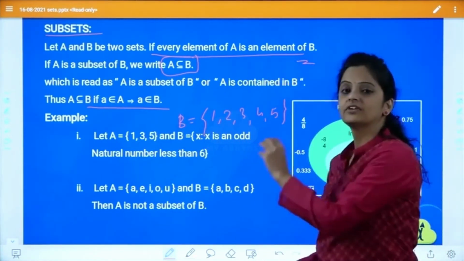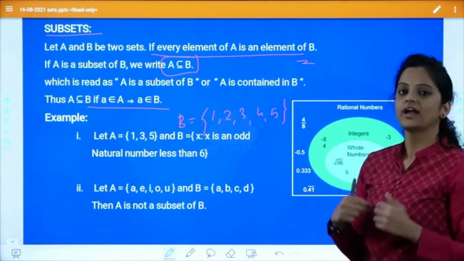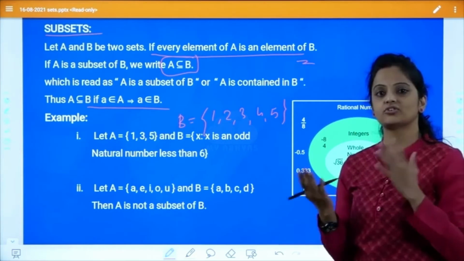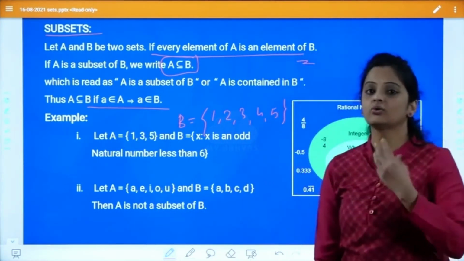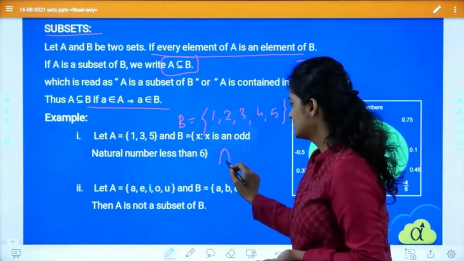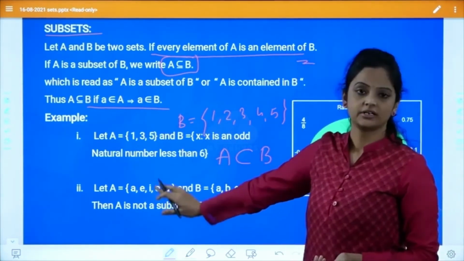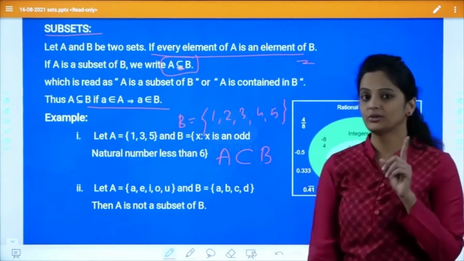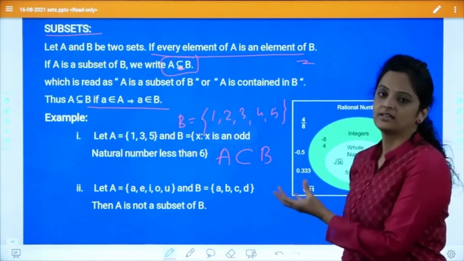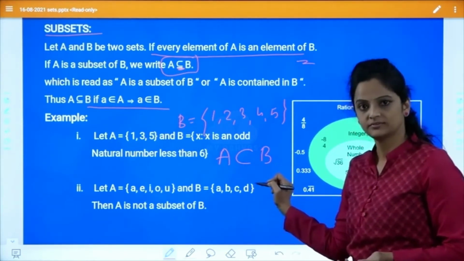So each and every element of set A is there in B, right? So I can tell that A is a subset of B. How do I write that? I'll write A is a subset of B. In this particular example, the equal symbol will not come, because I can see that the sets are not equal, correct?